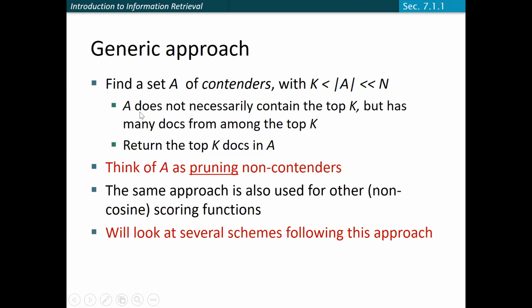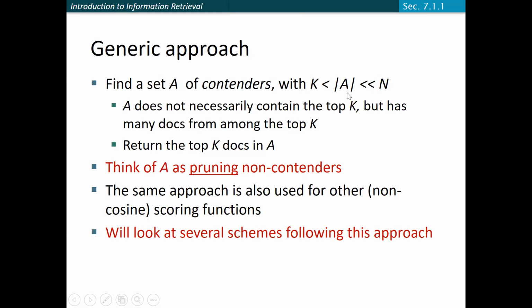Could you explain the biased point again? Suppose you choose a subset which is very biased towards only one term, not all. Ideally this A should scatter across the variety of terms that may appear in the query. That's what I mean by bias here.